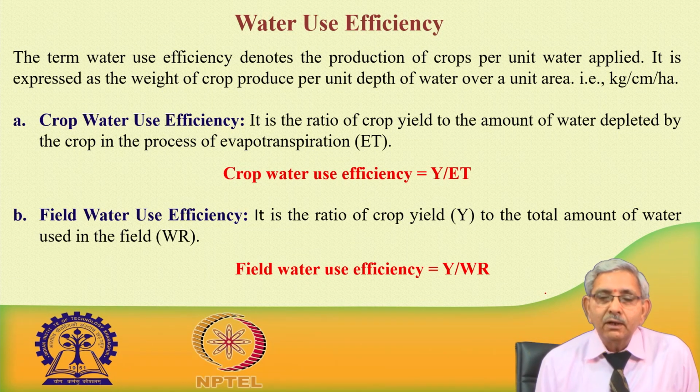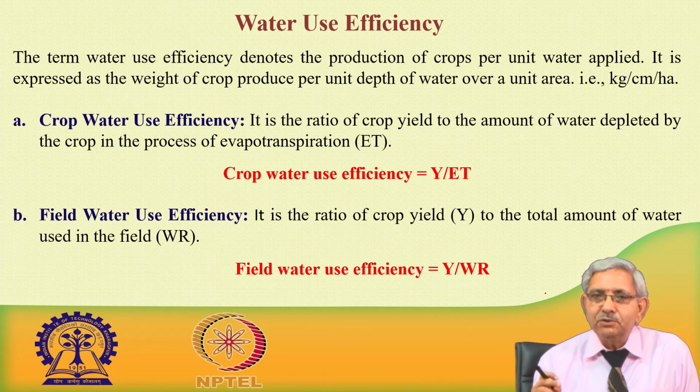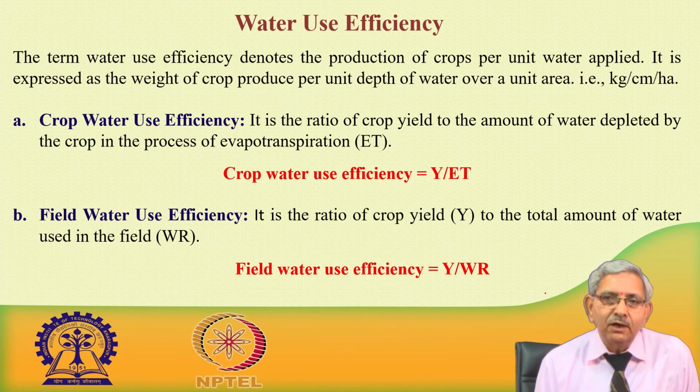It means, to produce say 1 kg of grain yield, what was the amount of water used by the crop. It is expressed sometimes in kilogram or in tons per millimeter of water used for evapotranspiration requirement.